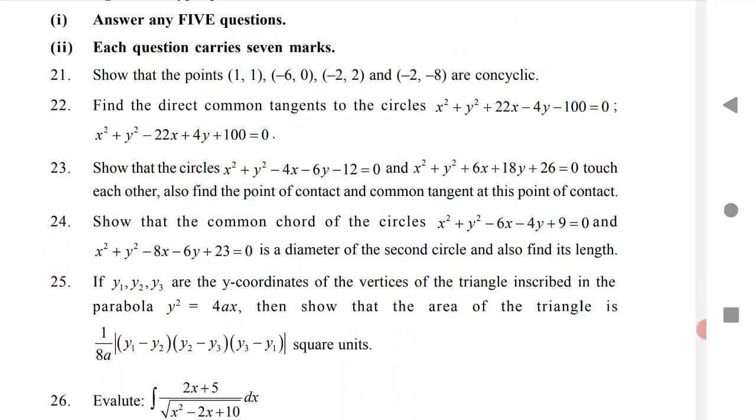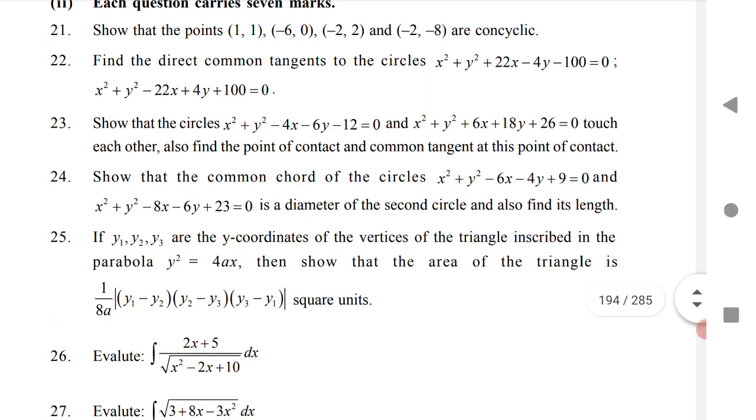Circles: 21, 22, 23. These 3 questions are coming from circles. Normally last year they asked only 2 questions from circles, but this year they may ask 3 LAQs, as the BIE has introduced in its paper. Maybe they will ask 3 LAQs this year from circles.